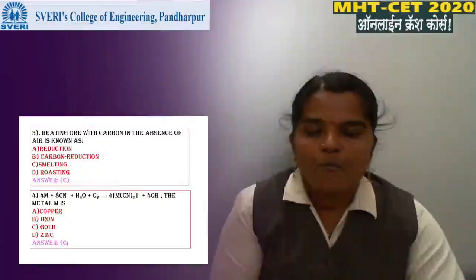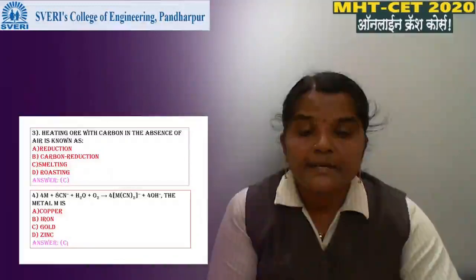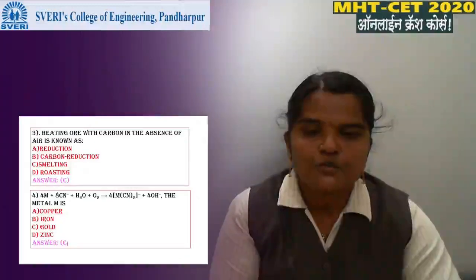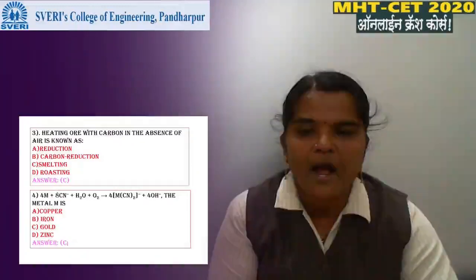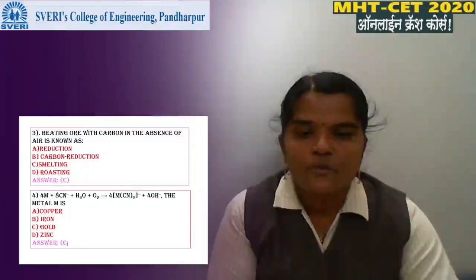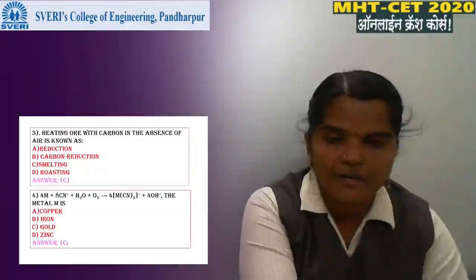Then 4M plus 8CN minus plus 2H2O plus O2 gives 4M(CN)2 minus plus 4OH minus. The metal M is: option A copper, option B iron, option C gold, option D zinc. Option C is correct because it is a leaching process, and in this leaching process gold is used here.